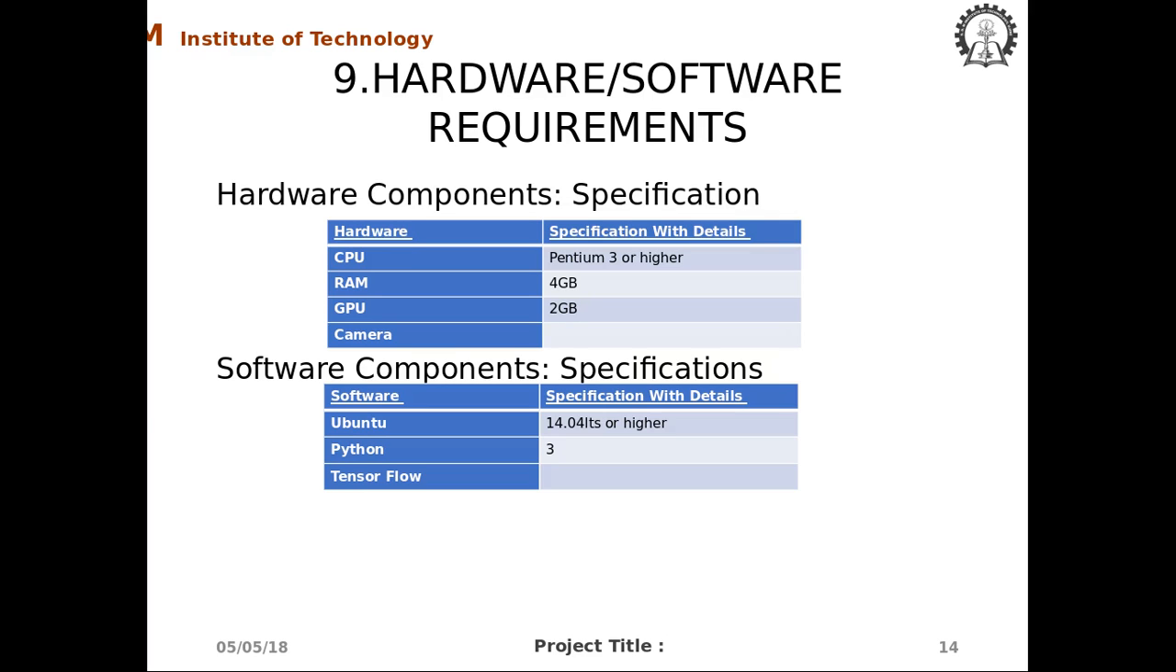Hardware components are CPU of Pentium 3 or higher, RAM 4 GB, GPU 2 GB and a camera. Software components are Ubuntu 14.0 or higher, Python 3, TensorFlow.